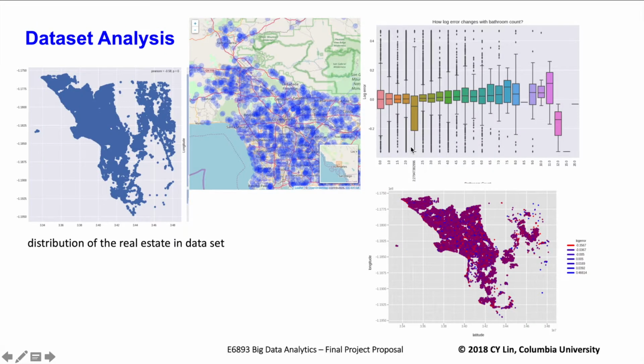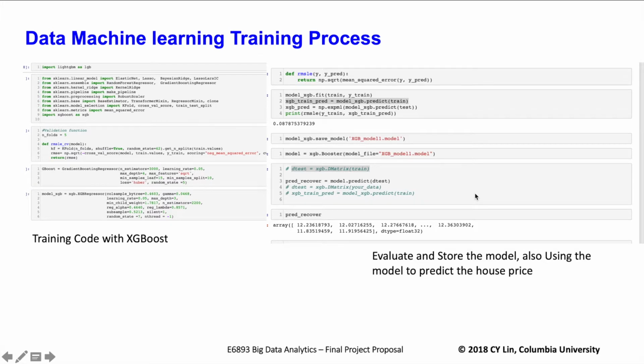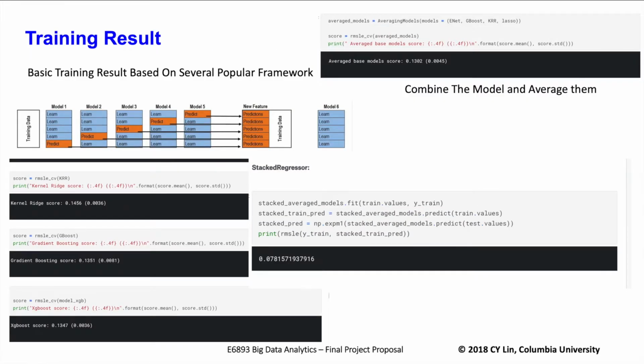We paint the location on the map. The color shows the log error of the house in this location. We can see the latitude and longitude have a strong influence on the prediction of log error, so we need to include the longitude and latitude in our training model. Here's our code for training the models, and here's the training result. We apply several models, and we also combine those models together so as to yield better training results.